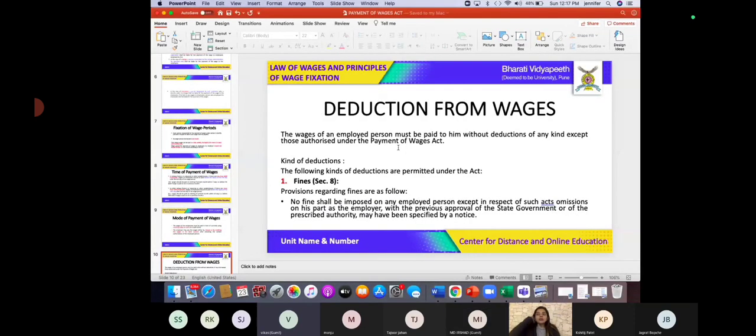So now, by the Payment of Wages Act, there are certain deductions which are considered lawful, which have been provided under Section 7.